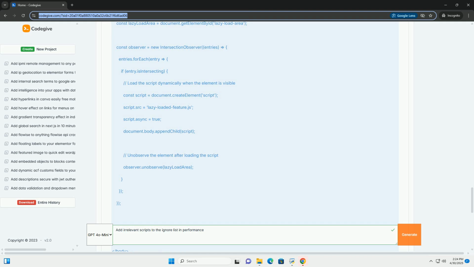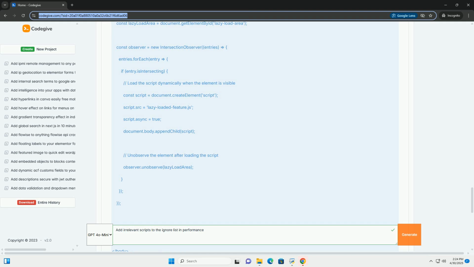Monitor Core Web Vitals. Track your website's Core Web Vitals, LCP, FID, CLS, in Google Search Console. These metrics are important for SEO and user experience. By analyzing these metrics before and after implementing script ignoring/deferral techniques, you can quantify the improvements and fine-tune your optimization efforts.